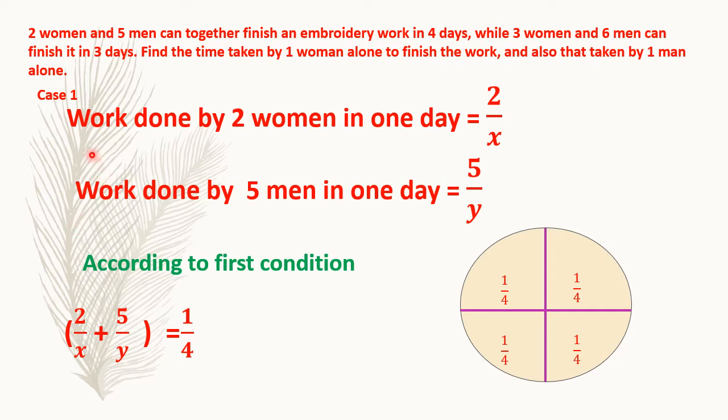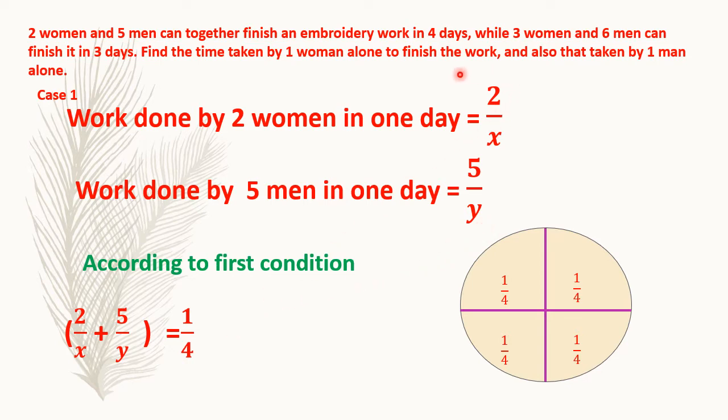Now, in the previous slide, we saw that one woman's work in one day was 1 upon X. Now, instead of 1, there are 2 women, so we will have 2 upon X. 1 multiplied by 2 is 2 upon X. So in one day, 2 women can do 2 upon X of the work. Similarly, one man did 1 upon Y of the work in one day. So 5 men will do, in one day, 5 upon Y. Here there are 5 men, so 5 upon Y. Now, the first condition should be applied.